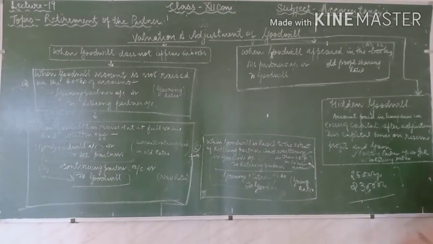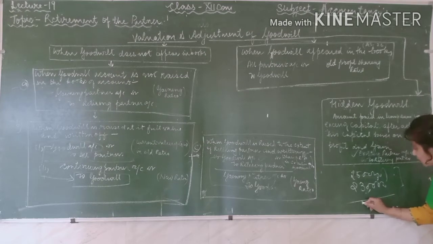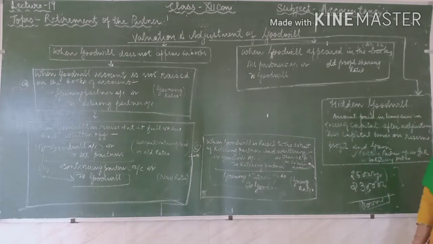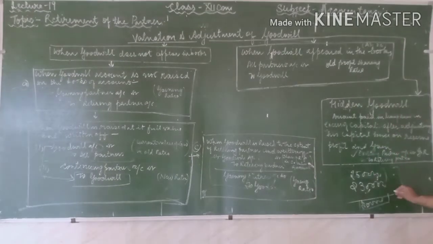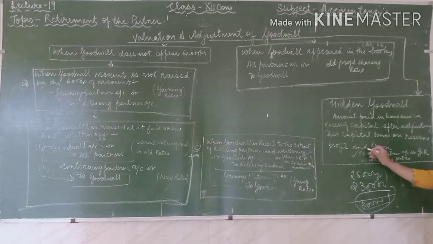It means the remaining partners decide to give the person 2,50,000, so the excess they are giving to the going partner is 20,000. That 20,000 becomes the hidden goodwill that has to be given by the existing partners to the retiring partner.